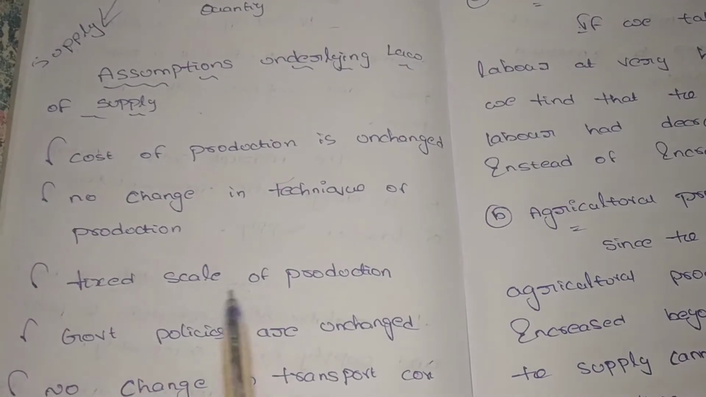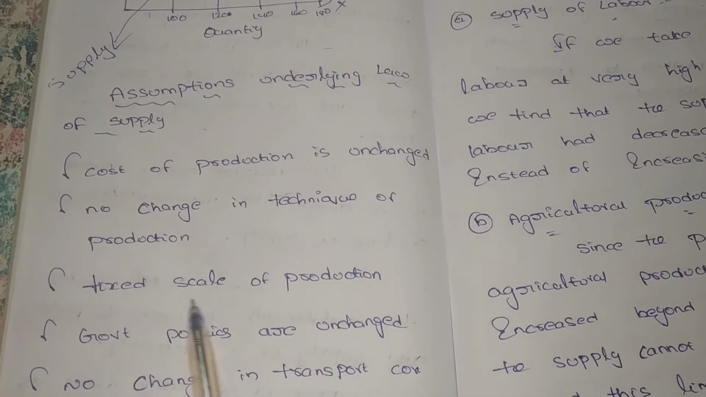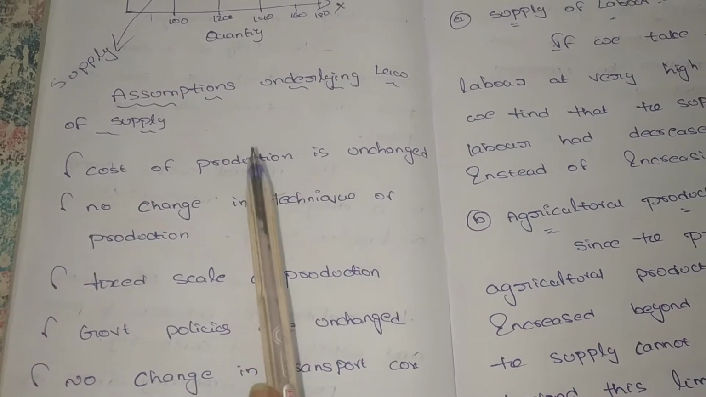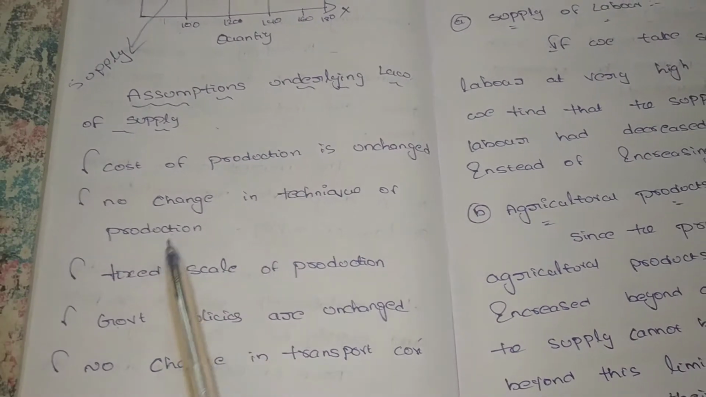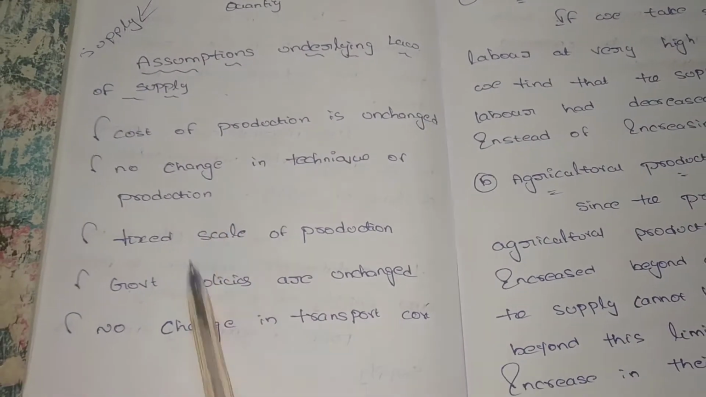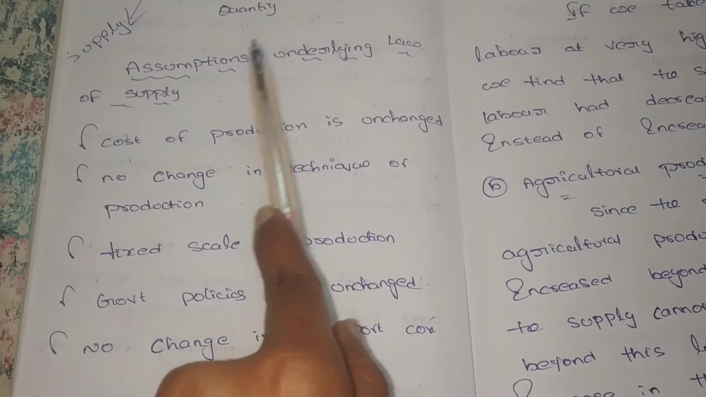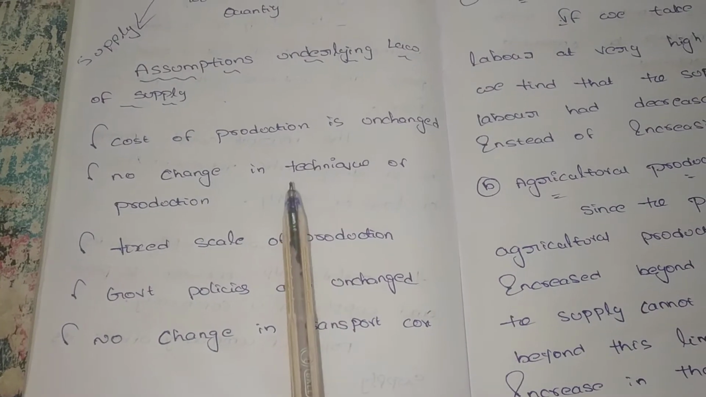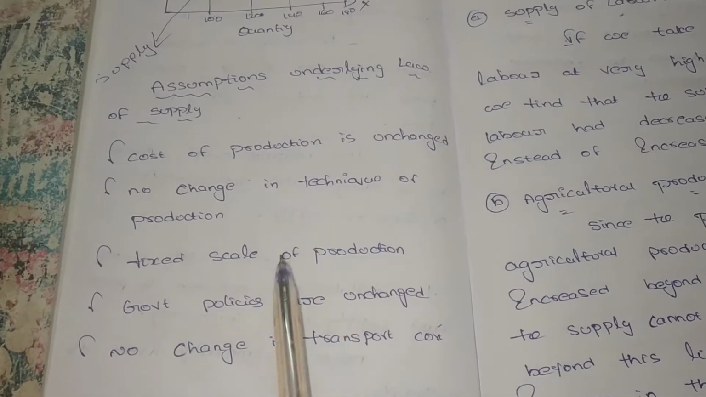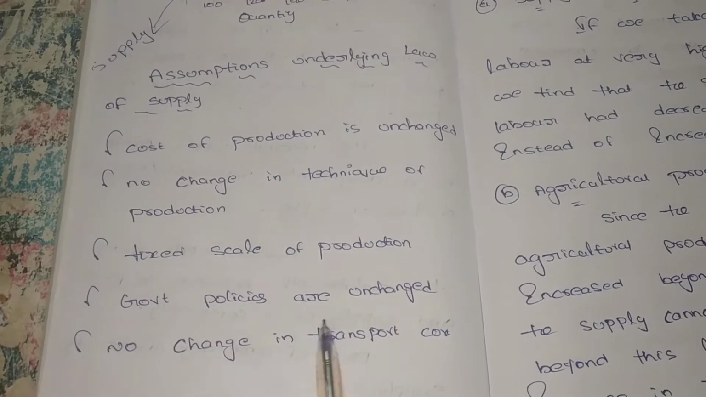Next, fixed scale of production. Fixed scale means we have to produce these units only. If we have to produce 1000, we have to produce 1000 units only. So it is also one of the assumptions. The law of supply applies only in the case of these factors we considered. Then the law of supply will apply.